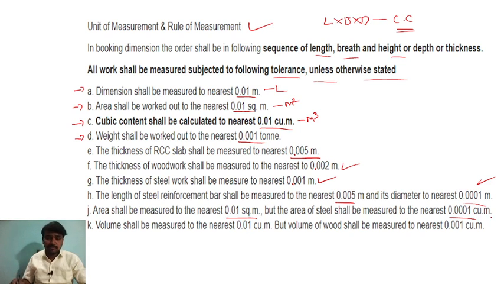0.0001 meter cube or cubic meter. Volume shall be measured nearer to the 0.01 cubic meter, but volume of wood shall be measured to 0.001 cubic meters.